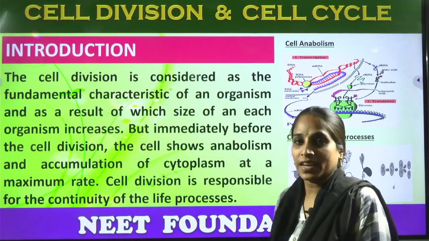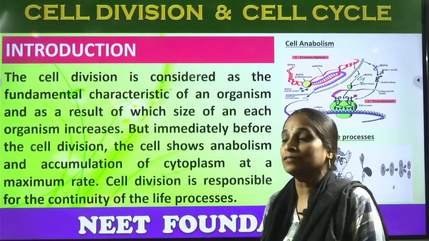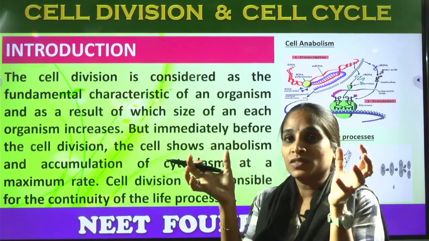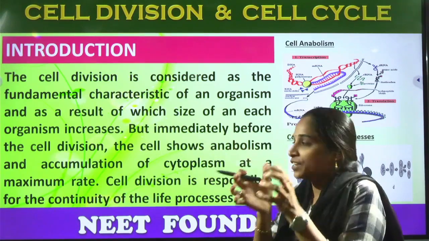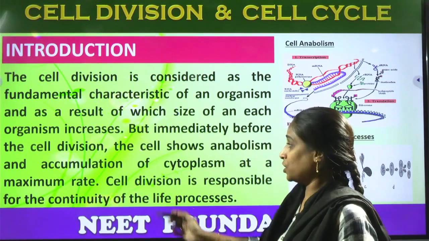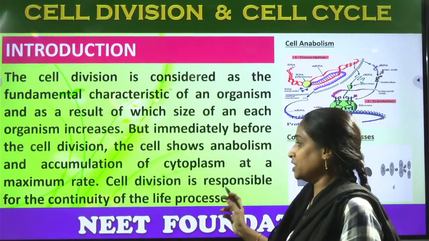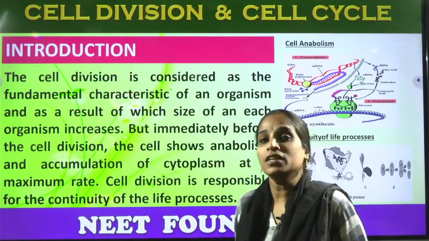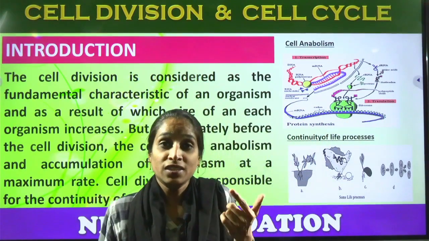Cytoplasm is a jelly like structure which is present inside the cell. Here the cytoplasm accumulates at the maximum rate. So here the cell is getting ready for the division process by protein synthesis.